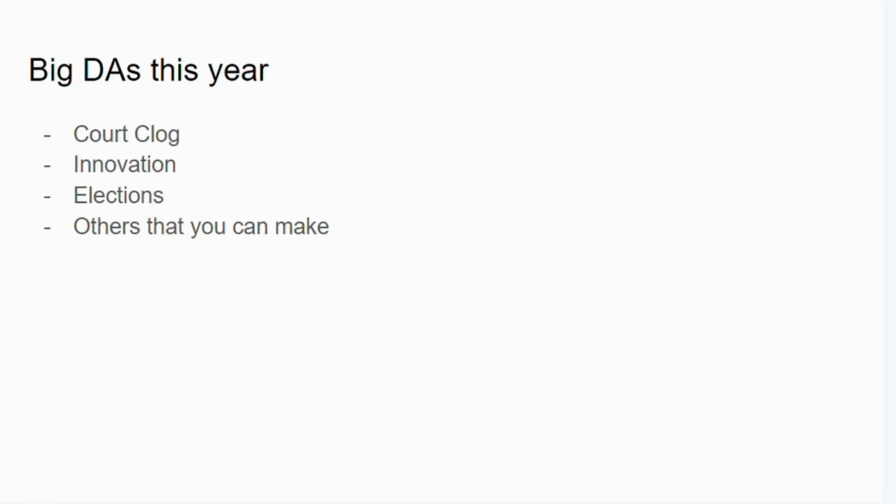Then there's a ton of different impacts you can go with for court clog. You could say it hinders the ability to adopt new climate policies, hinders ways to reduce water wars, hinders data protection cases. There's a ton of different ways to go for it, and I think it's probably going to be one of the biggest DAs this year.